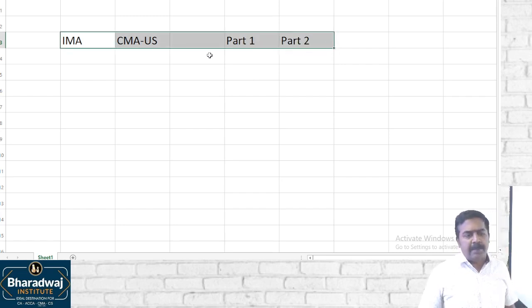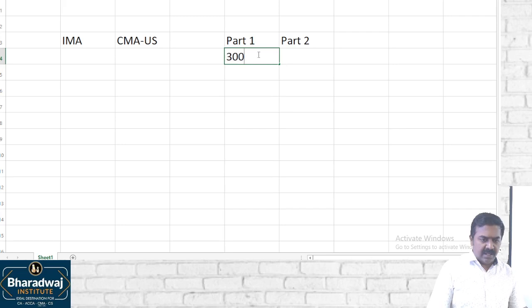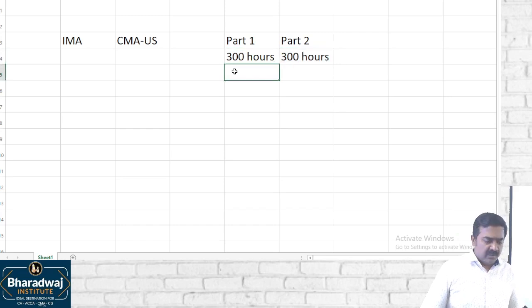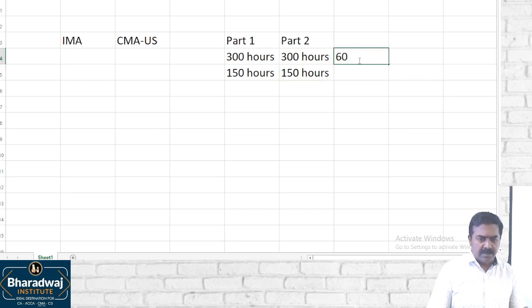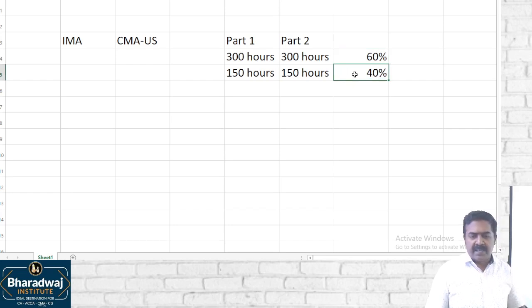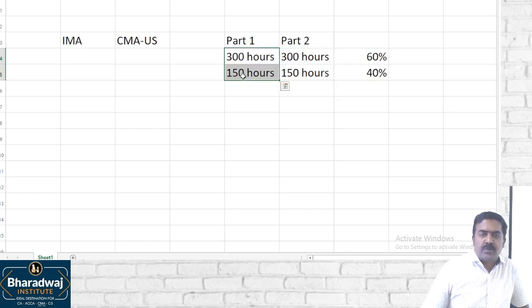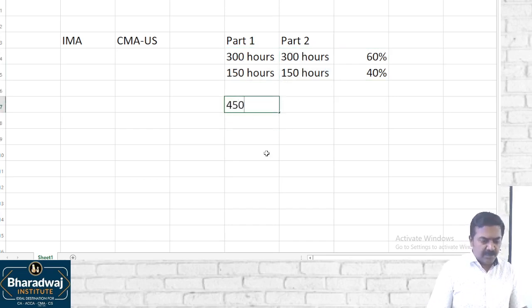Sir, what will be the apt duration of the course? Classes will take around 300 hours for part 1 and 300 hours for part 2. Classes mean attending the classes and practicing the tests. Then self-learning will take about 150 hours. In the class itself, around 60% of the syllabus is covered. The remaining 40% is assignments, practicing questions, and additional questions. Each part will take around 450 hours.